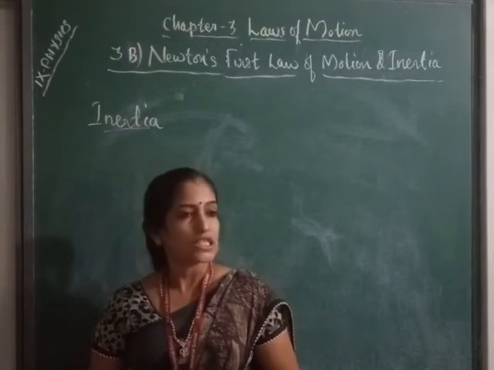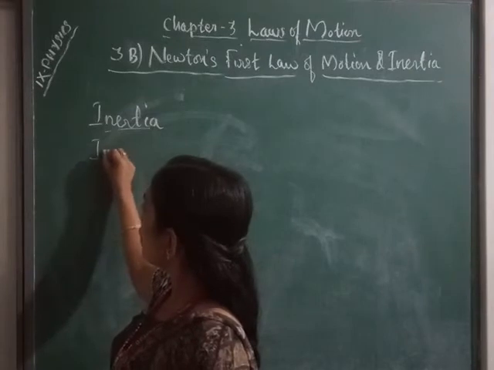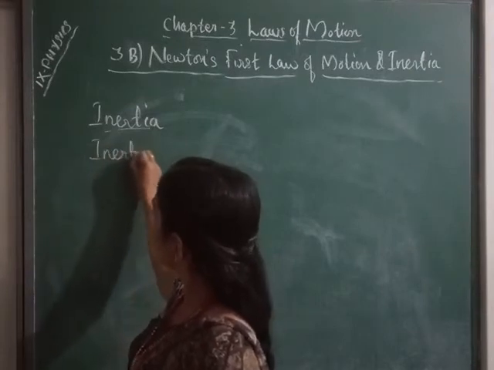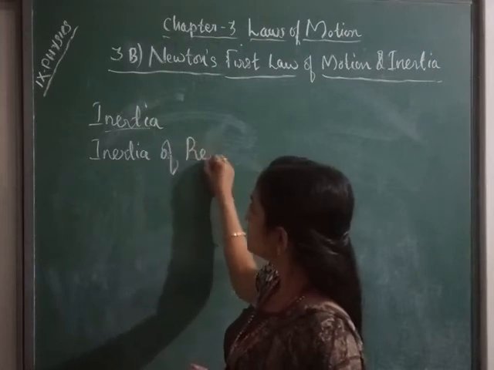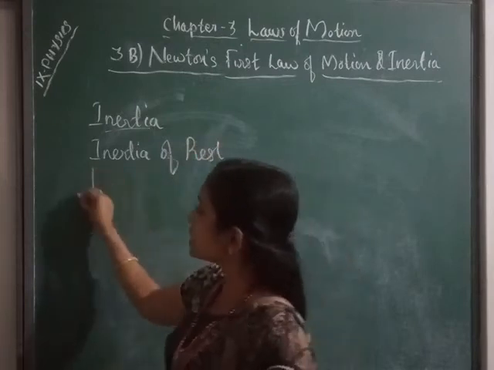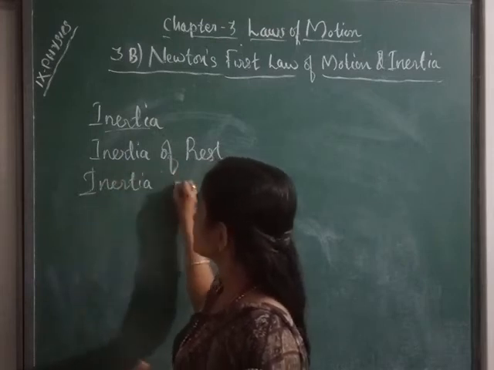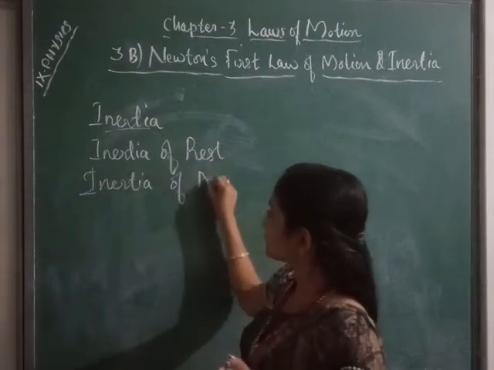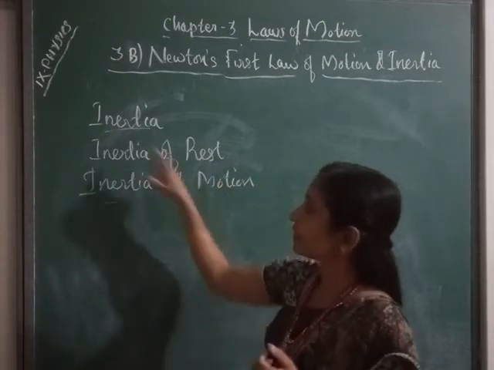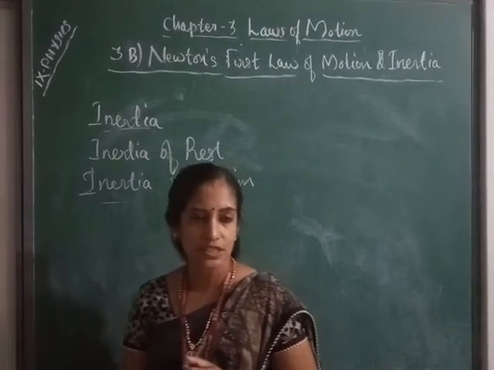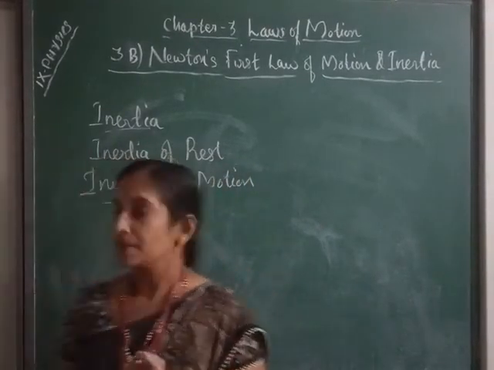Then inertia is of two types: inertia of rest and inertia of motion. I told you what is inertia, generally the tendency to remain in its particular state.